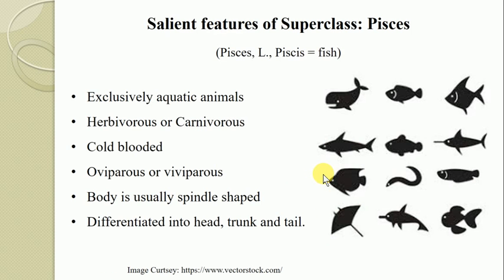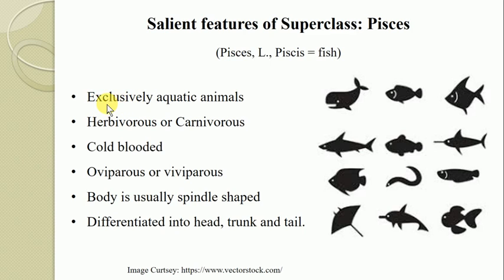So let's see first of all what are the salient features of superclass Pisces. The word Pisces comes from Latin origin and is derived from the word Pisces, which means a fish. So all fish in Latin are referred to as Pisces, and hence from that word we got the nomenclature for this organism as Pisces. So let's see the salient characteristic features of the superclass Pisces.